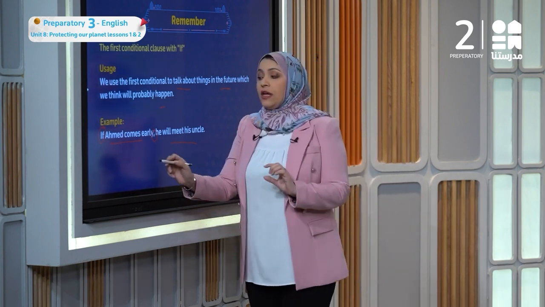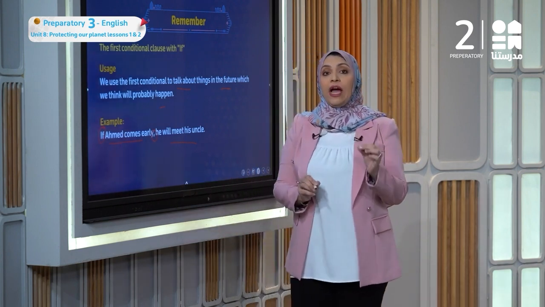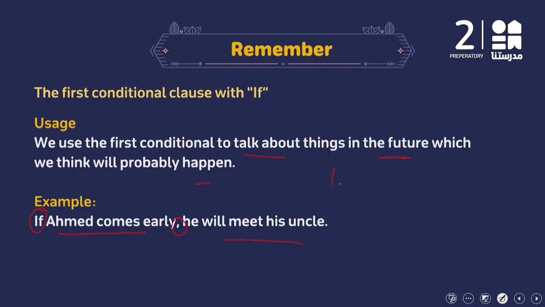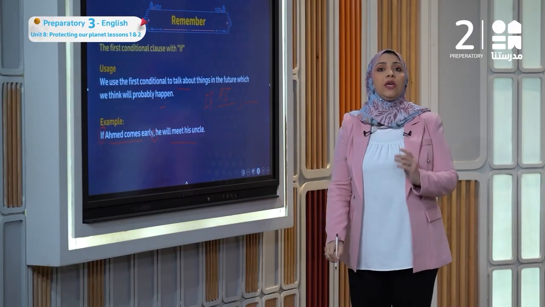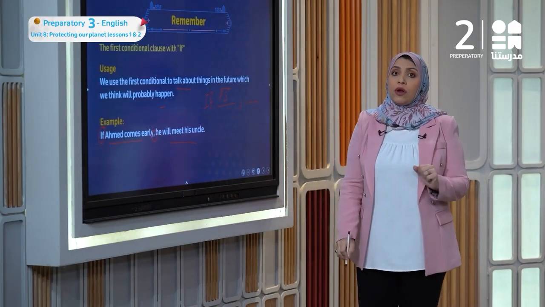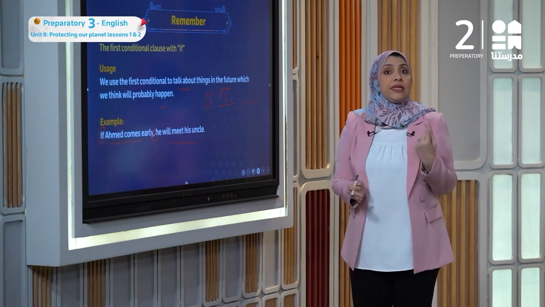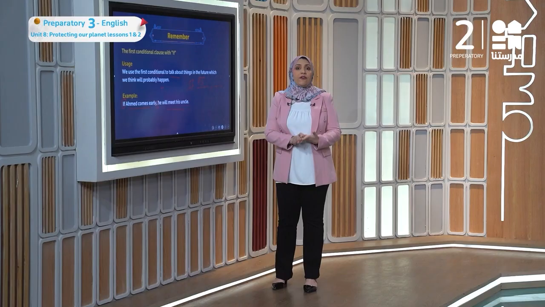After if, we have to start using the present simple tense. So if we have if, we have two clauses. The first one is in present simple. Present simple means I, we, you, they, or any plural noun with the verb in infinitive. With he, she, it, or any singular noun, we have to put s, es or ies with the verb. This is in affirmative form.